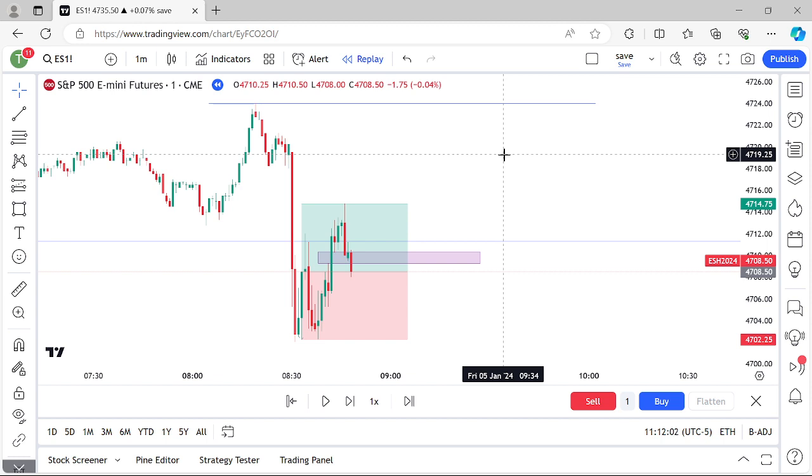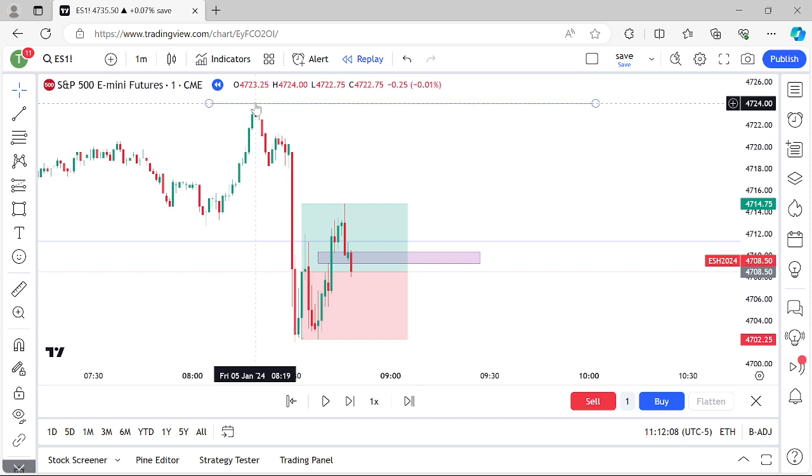Or you could scale out. You could take a partial there and then take the rest off where? Where would your other objective be? Look right here. The absolute high that we made before that stop run right there. That is New York session highs. That's a key liquidity pool. That was the absolute high right before we had that low.